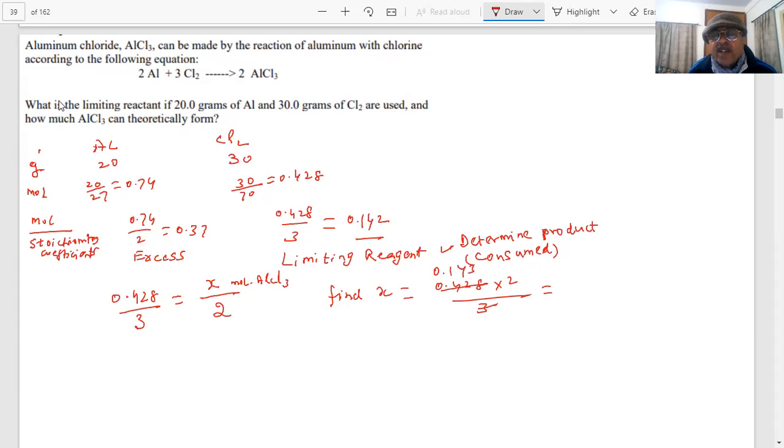Now you are getting points now. How much will be there? Yeah, 0.286 moles of AlCl3 produced. How many grams will it be? This is our theoretical yield.